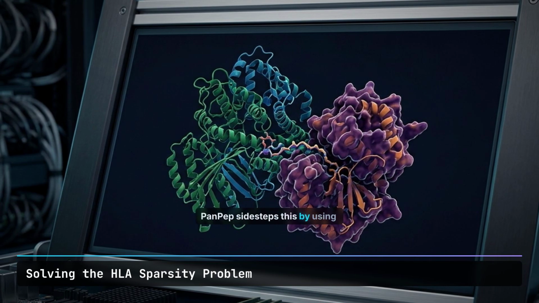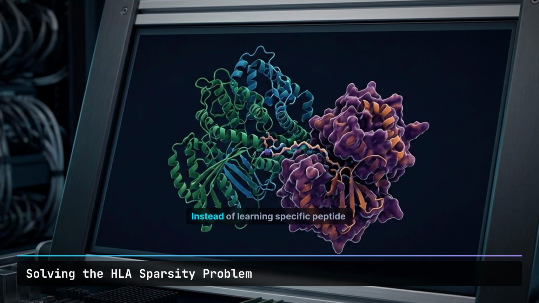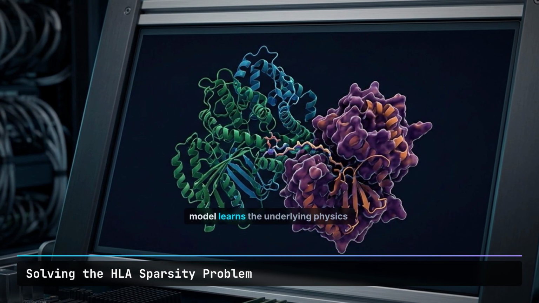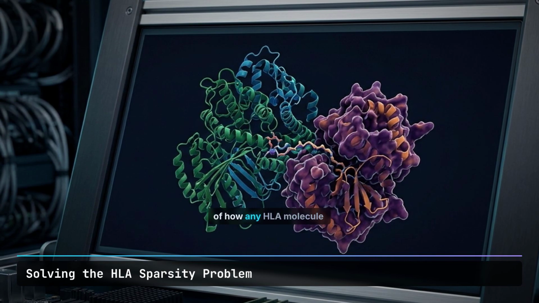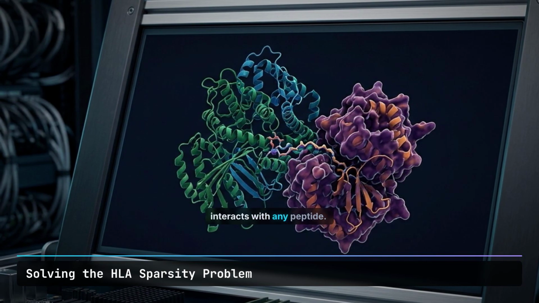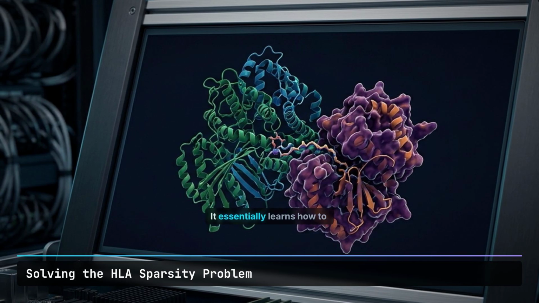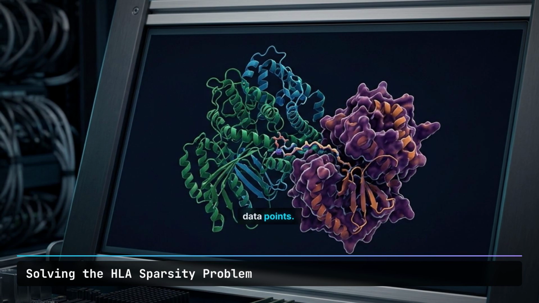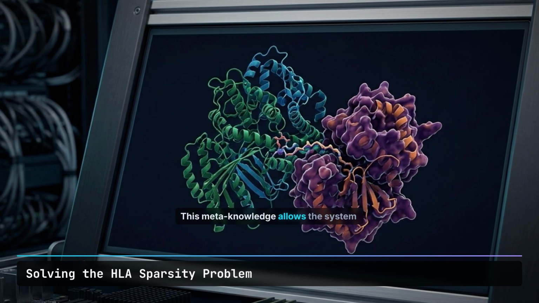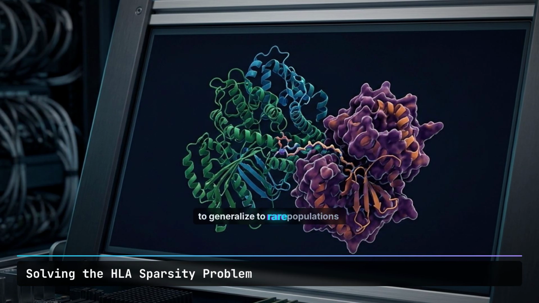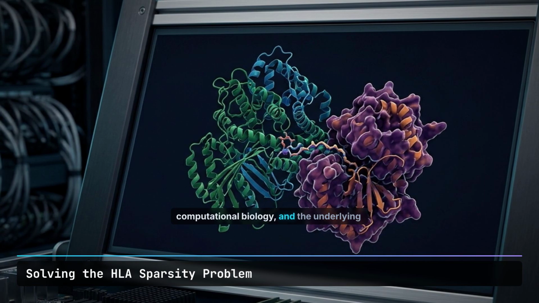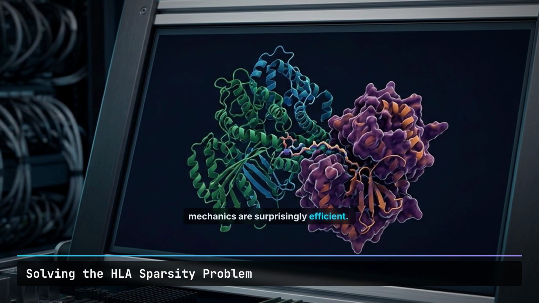PanPep sidesteps this by using a meta-learning framework. Instead of learning specific peptide sequences for one person, the model learns the underlying physics of how any HLA molecule interacts with any peptide. It essentially learns how to learn a new HLA profile from just a handful of data points. This meta-knowledge allows the system to generalize to rare populations that were previously invisible to computational biology, and the underlying mechanics are surprisingly efficient.